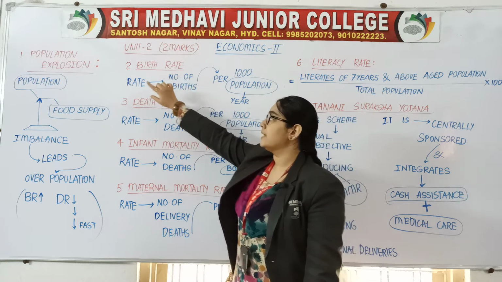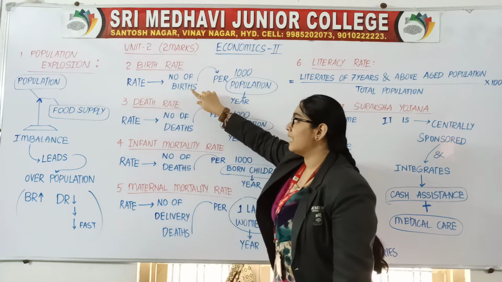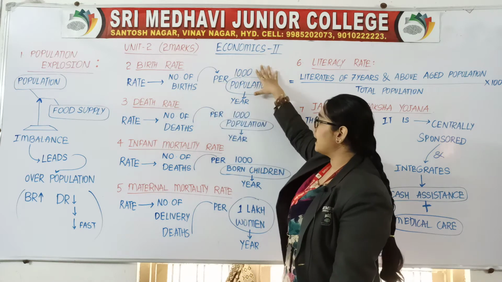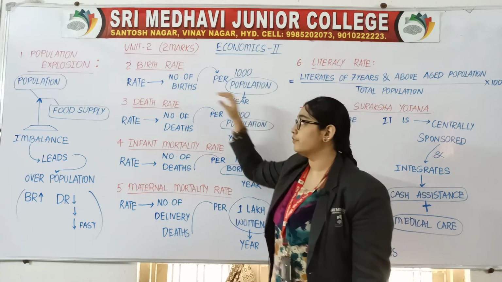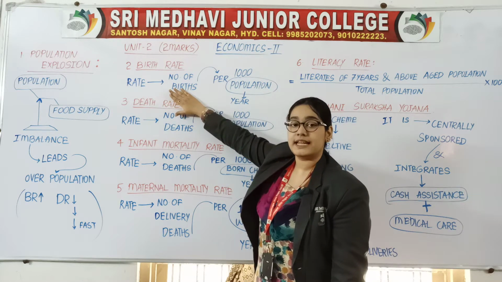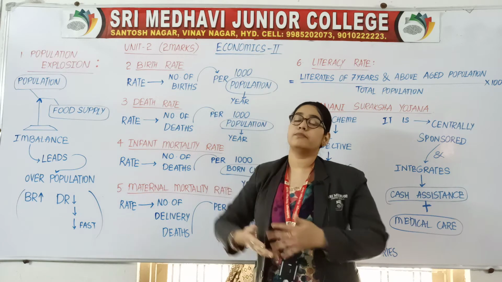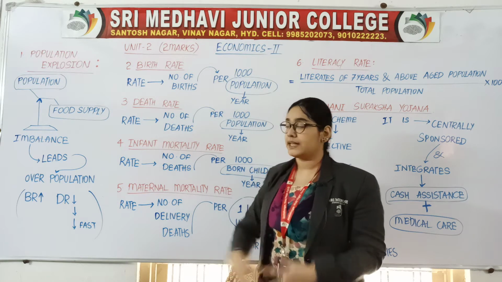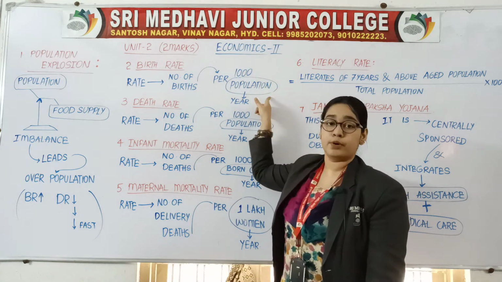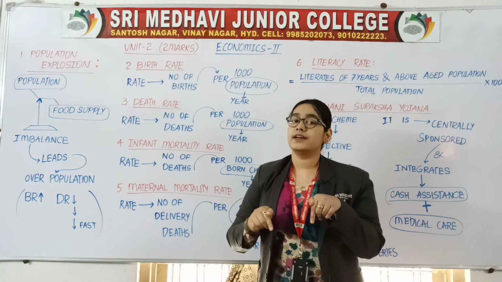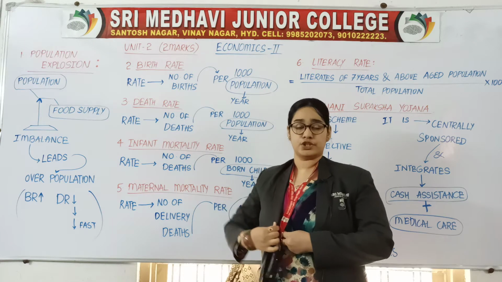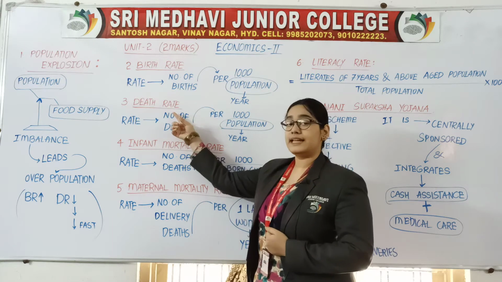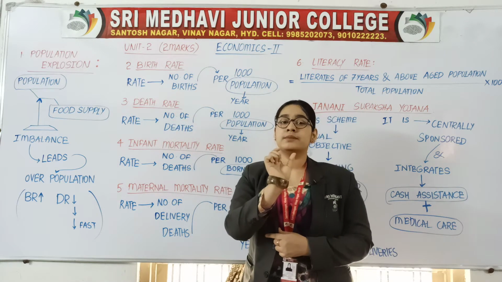Now let us see the exact definitions of all these 4 points. Birth rate: the rate of number of births per thousand population in a year. The same definition will be followed for death rate, but the term will change.